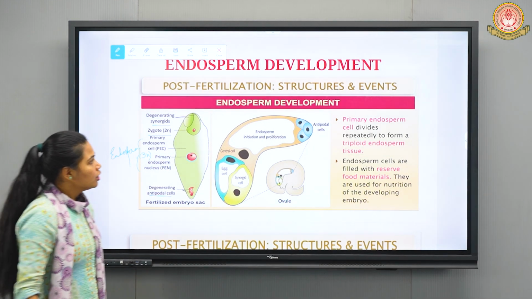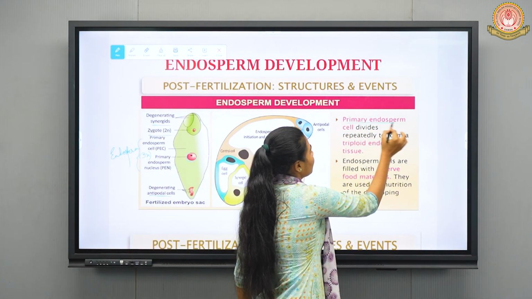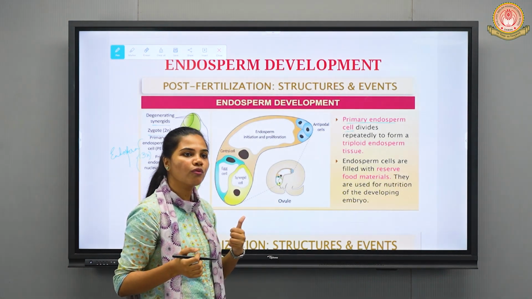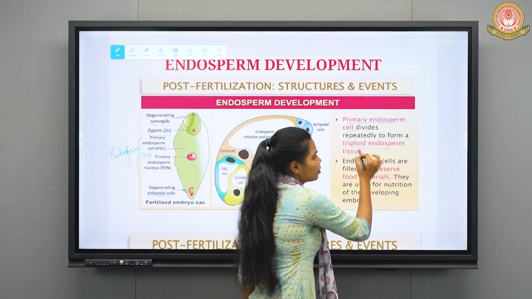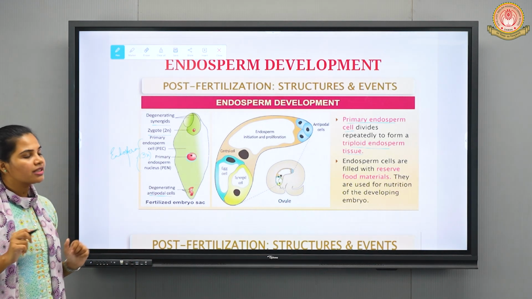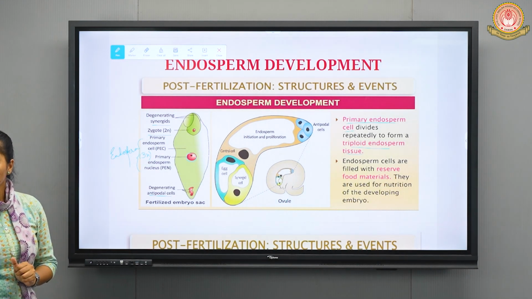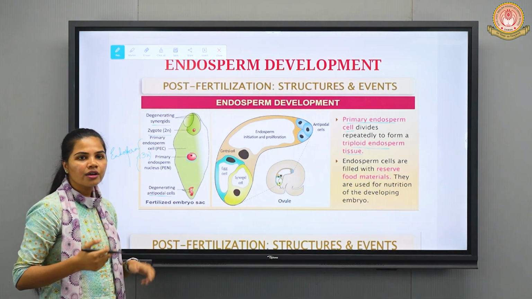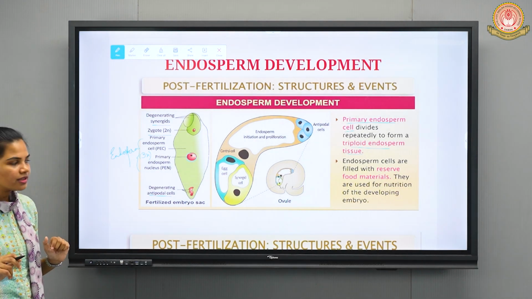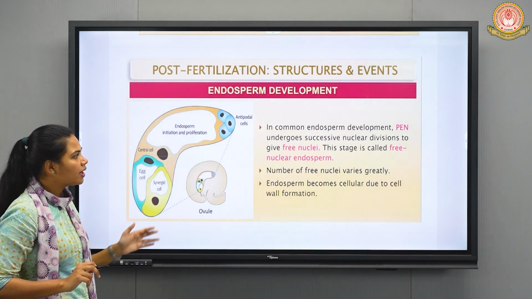Okay, fine. So next, what happens in the endosperm development is that, as we already know, when the primary endosperm cell is formed, at that time, it will divide repeatedly and it is going to form a triploid endosperm tissue. Obviously, right? Triploid endosperm tissue. Next, endosperm cells are filled with reserve food material. Why so? Because it is going to give nutrition to the developing embryo. So it is the function of endosperm cells.